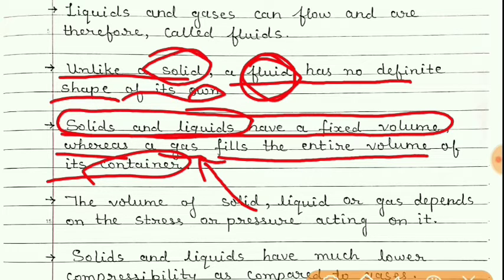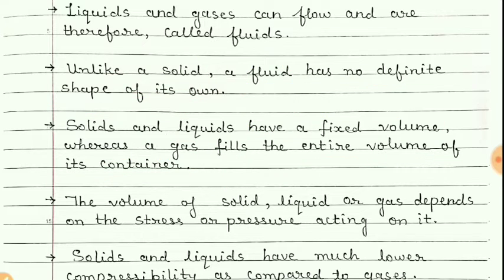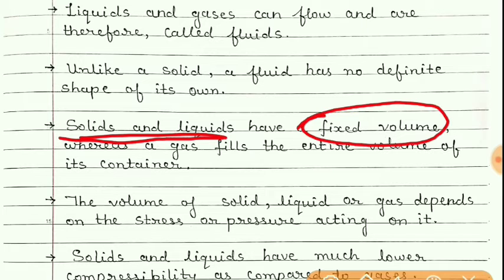But for that, high pressure and low temperature should be maintained. In short, gases do not have a fixed volume. They occupy the volume of the container, while solids and liquids have a fixed volume.